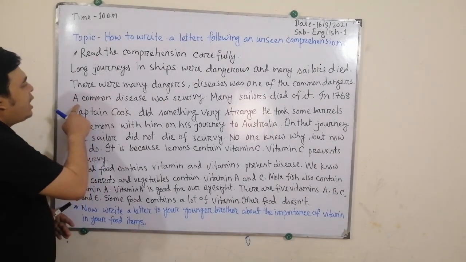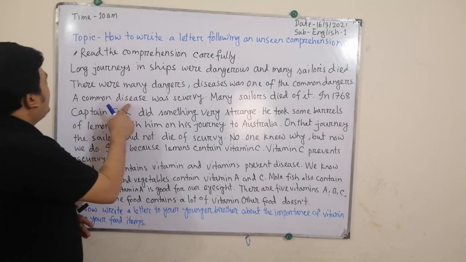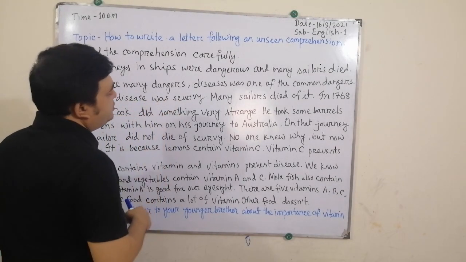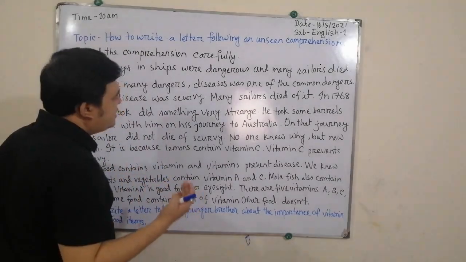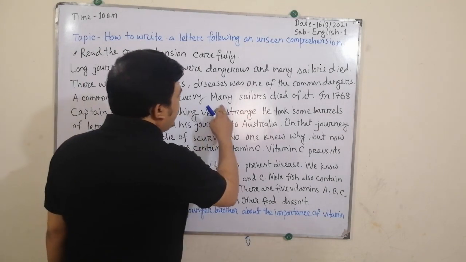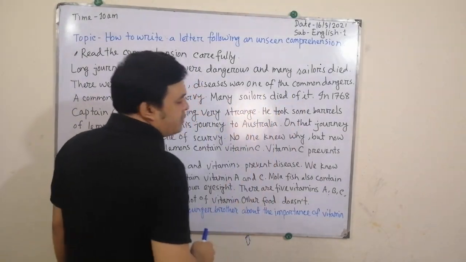Besides this, another very important problem was diseases. A common disease was scurvy. Scurvy is a disease. Many sailors died of it.